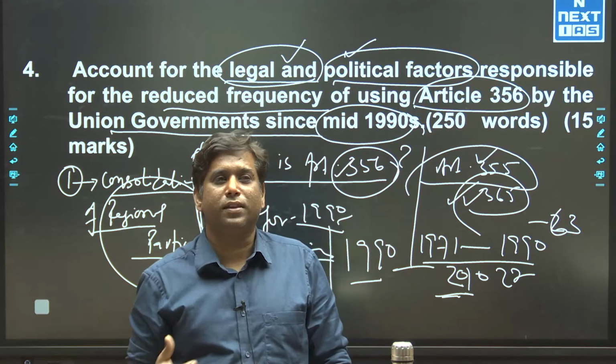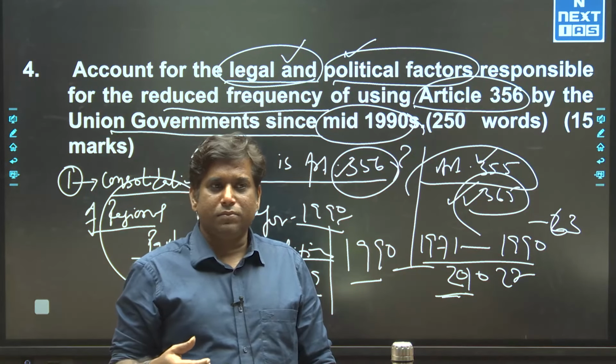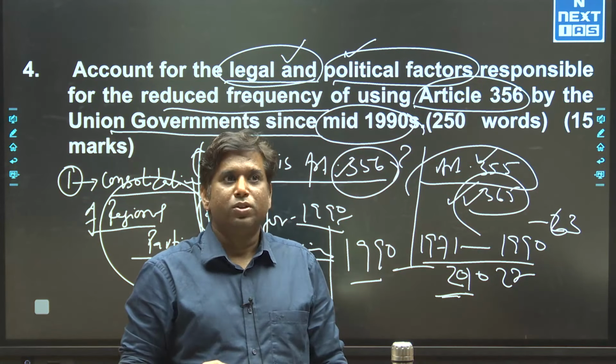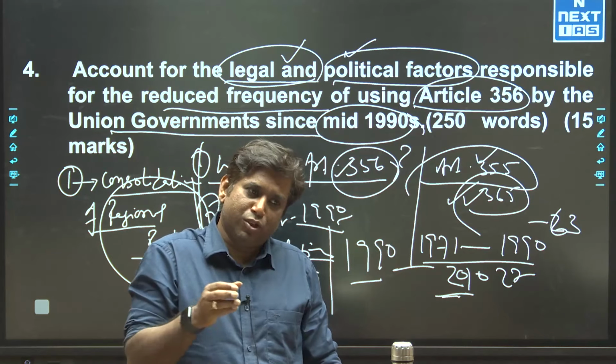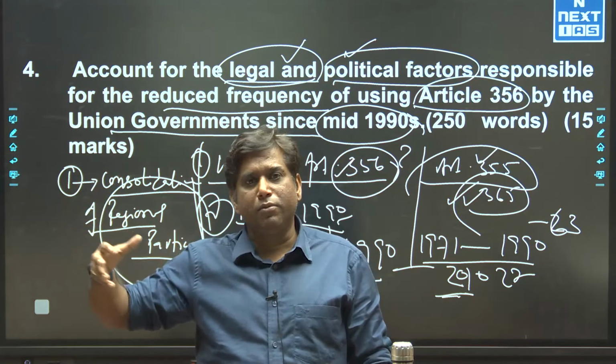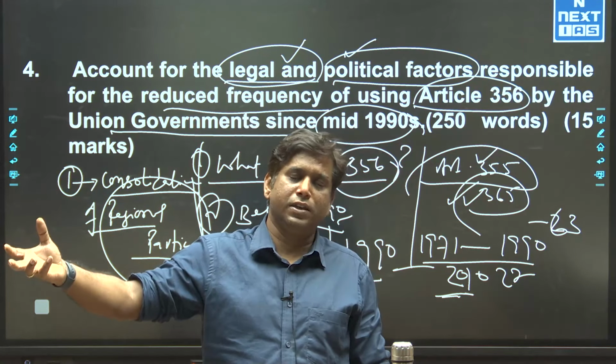A few of the scholars said that it is actually not a multi-party system, but a coalition party system. So there are pre-poll alliances which provided stability to the government, and they are able to complete their 5-year tenure.